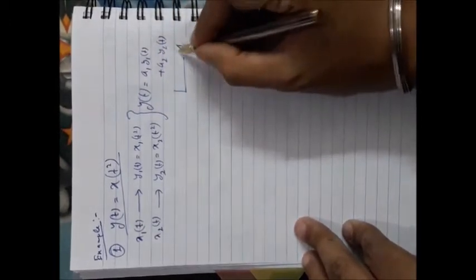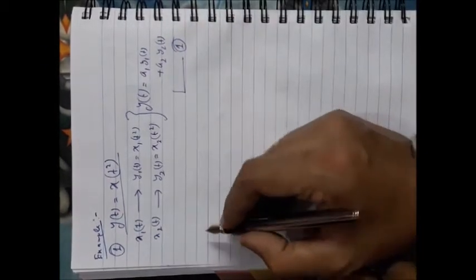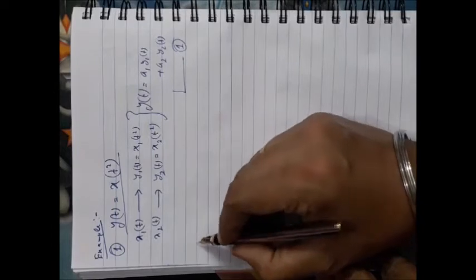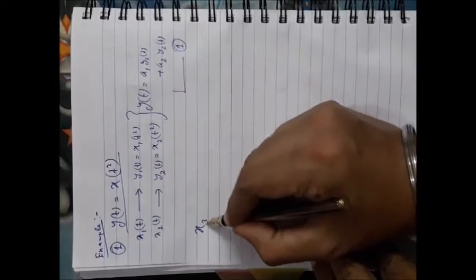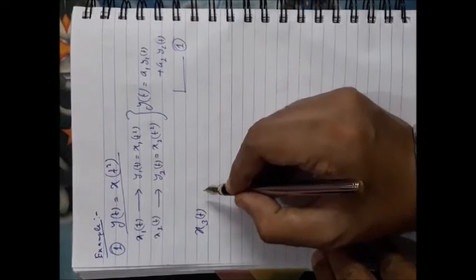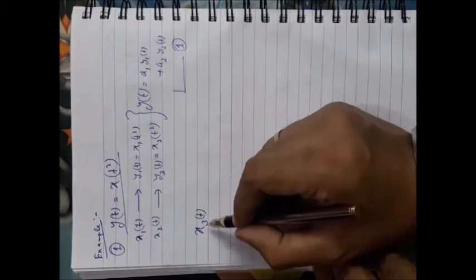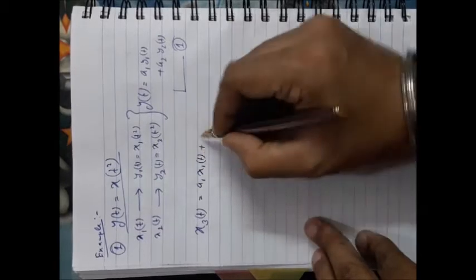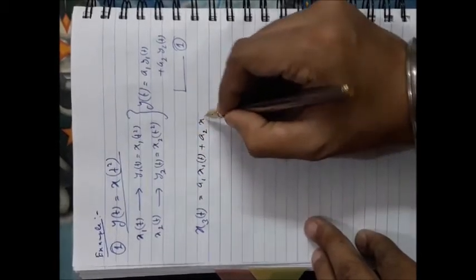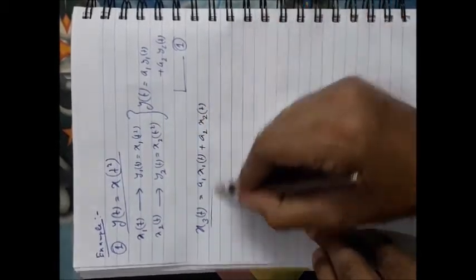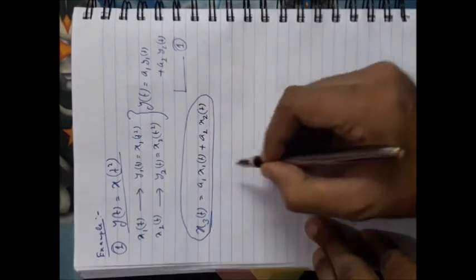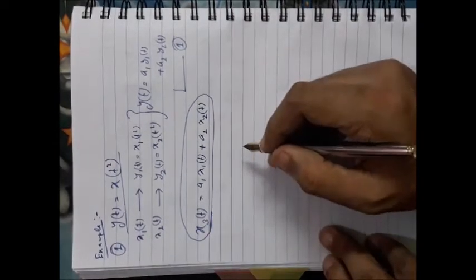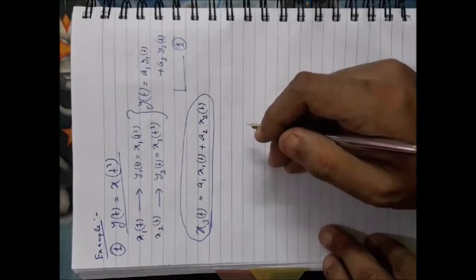Linear combination of the outputs is simple: a1 y1(t) plus a2 y2(t). So first make it. After that, you do the reverse thing. That means first make the linear combination of the inputs. Suppose the linear combination of the inputs is denoted by x3(t). Now put this input as a whole as the input of the system.